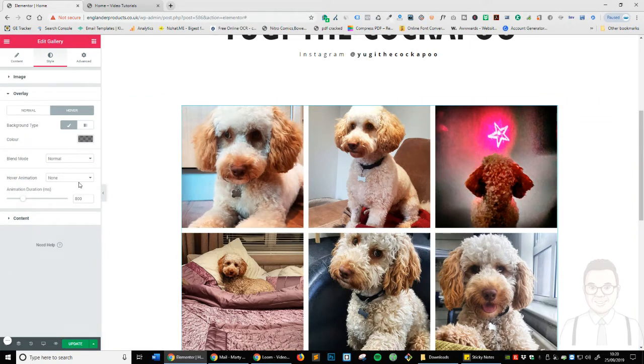And you've got blend and hover animation, so if you want to slide them down just like so, you can see once you start playing around with these settings, you've actually got some really interesting effects that you can again create depending on your creativity.